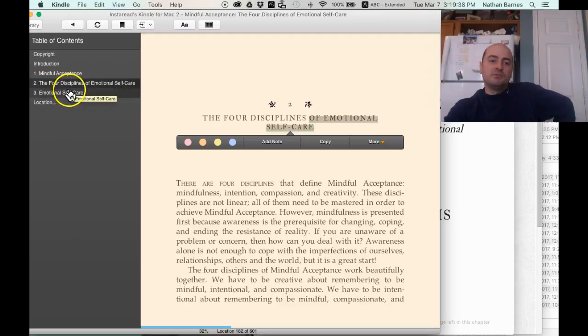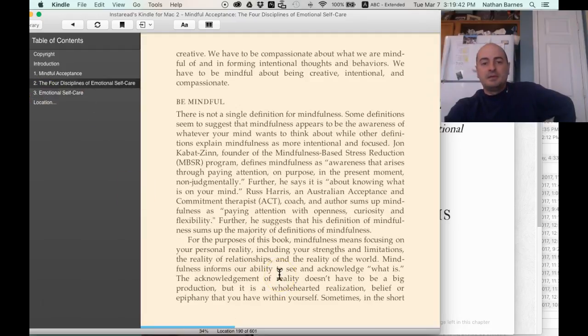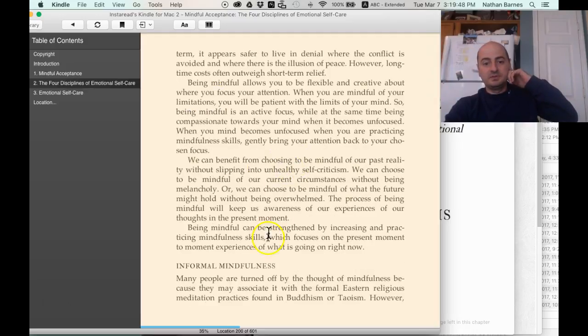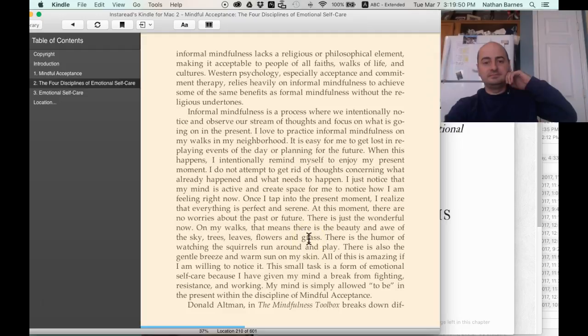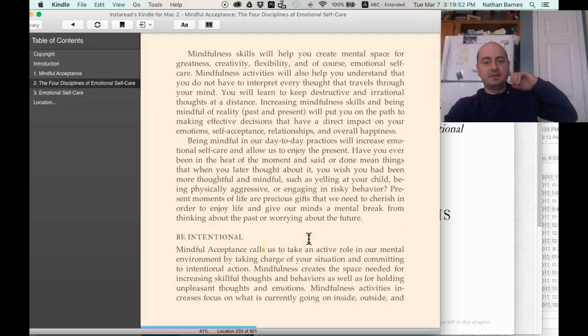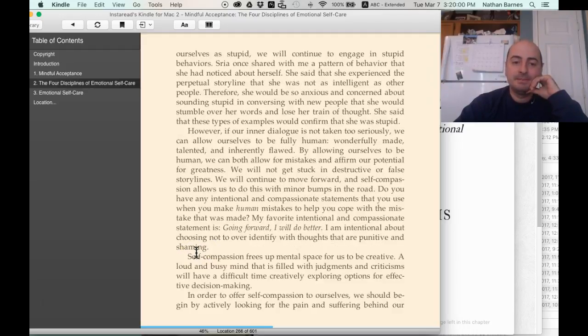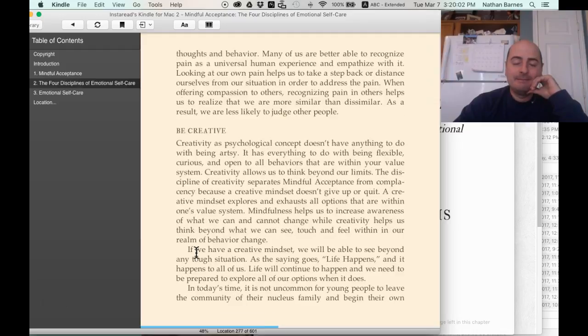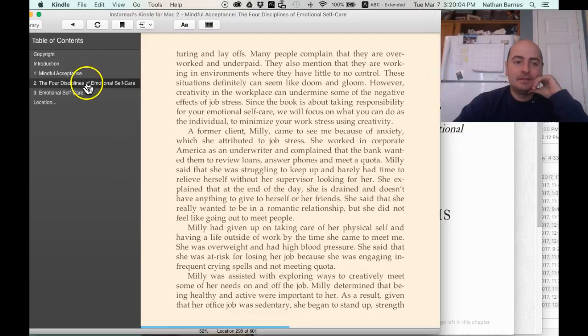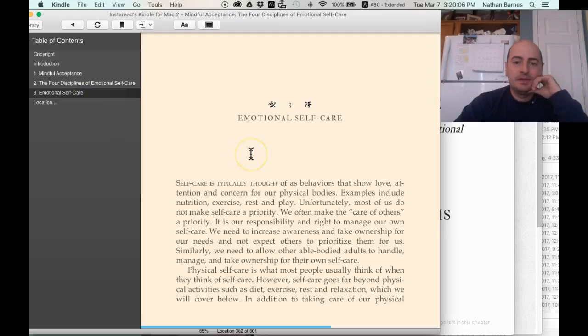So it'll be just the 4 Disciplines, and then emotional self-care is a subtitle. And then your first paragraph is always going to be without an indentation, just like in the print. And let me show you here. That's 3.